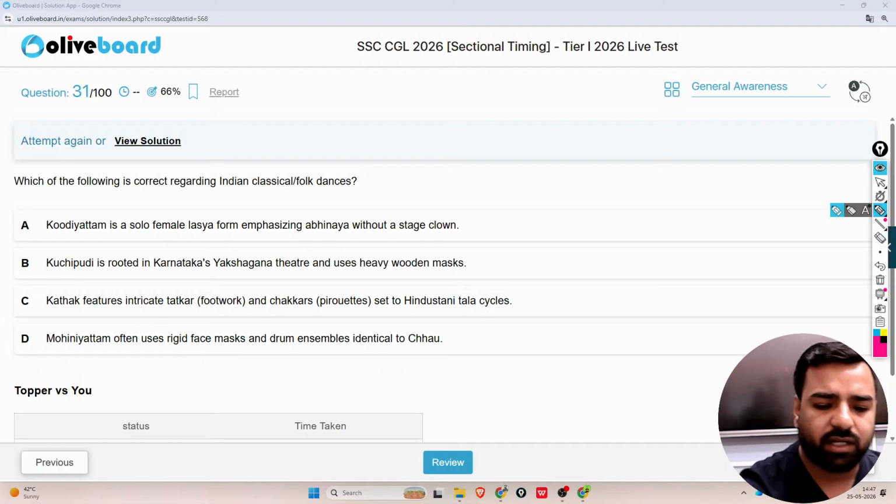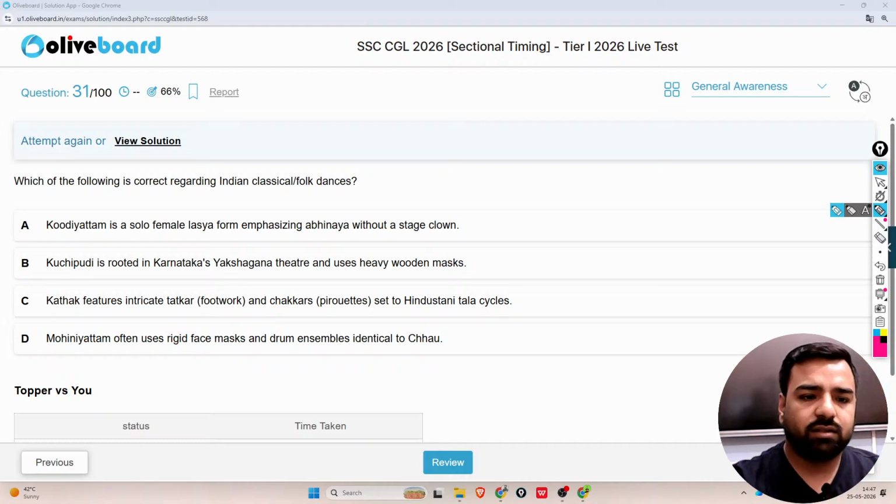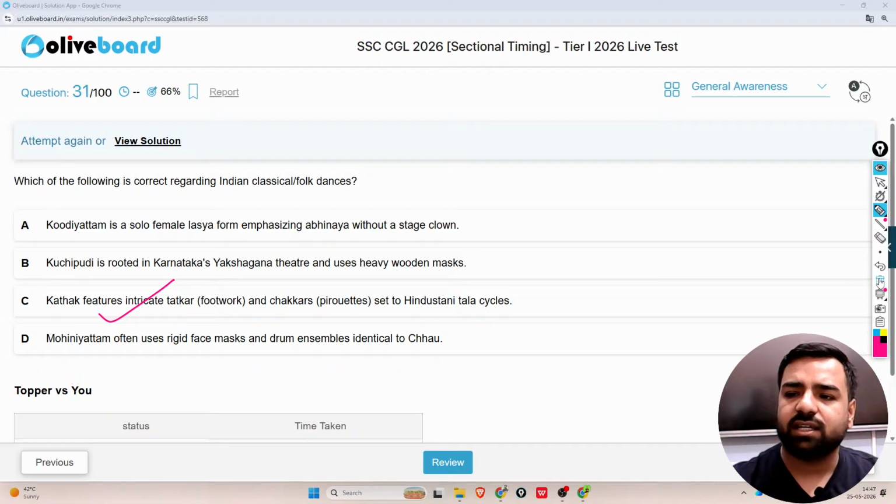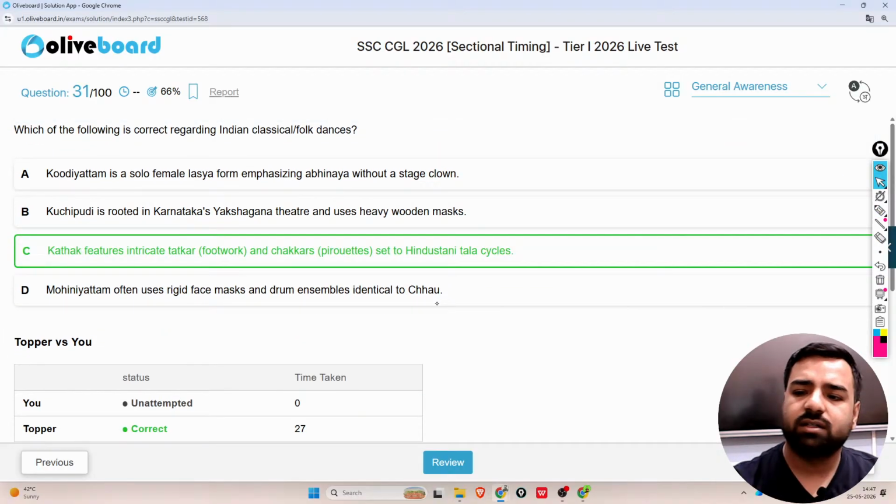So what do you think? What should be the correct answer? You have 4 options here. No one? Okay, so it's time for me to answer. So guys, Kathak features tatkar, that is footwork, and chakras set to the Hindustani tala cycle. So here the correct answer will be option number C.